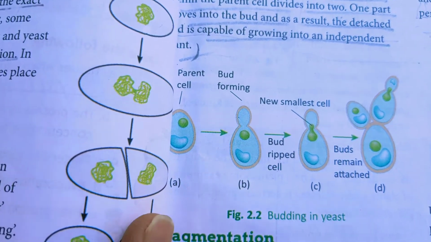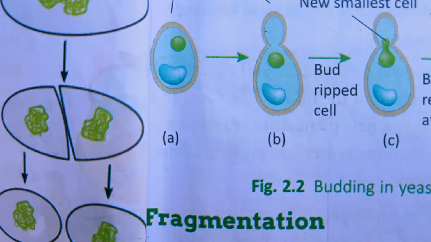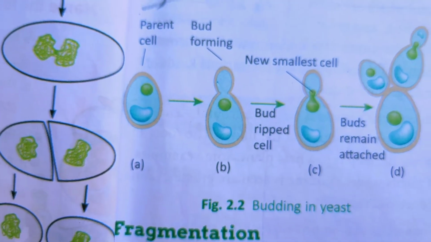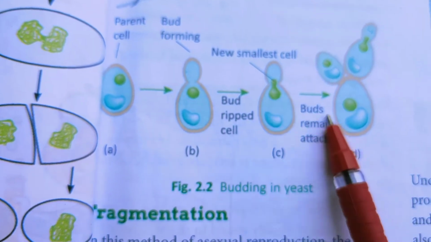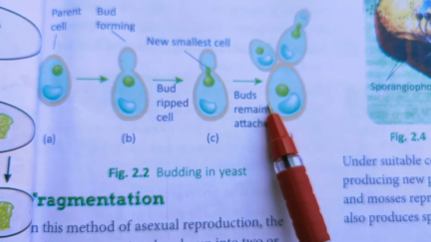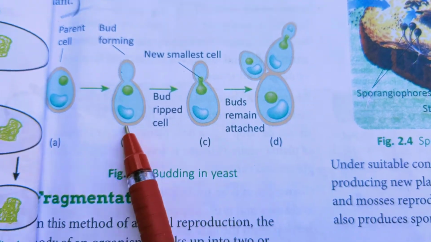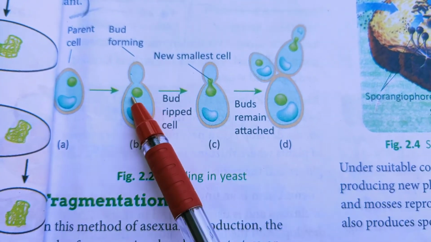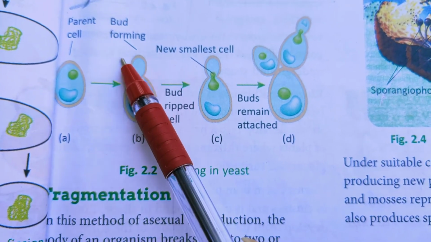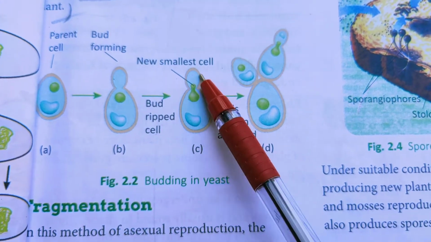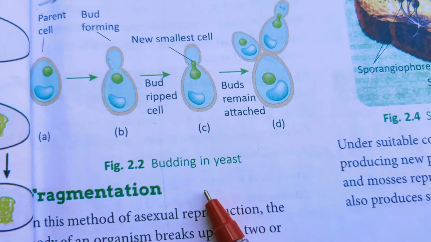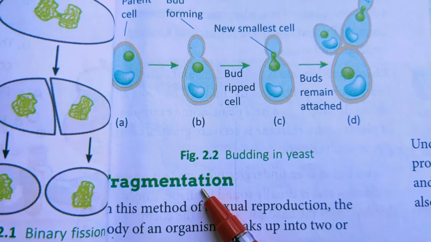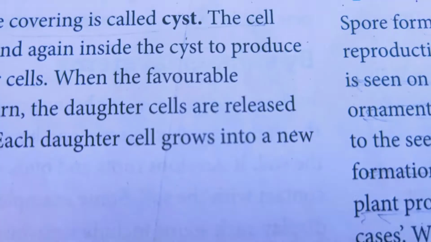The detached bud is capable of growing into an independent plant. You can see the parent body and a small outgrowth appears here, and when it matures, it detaches from the parent's body.